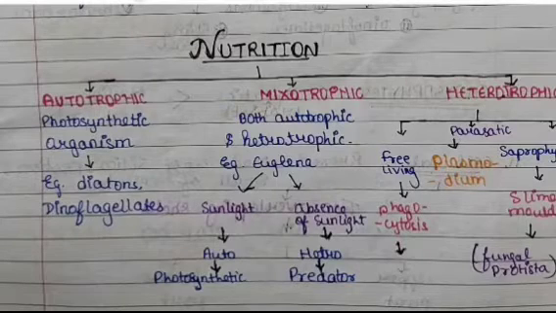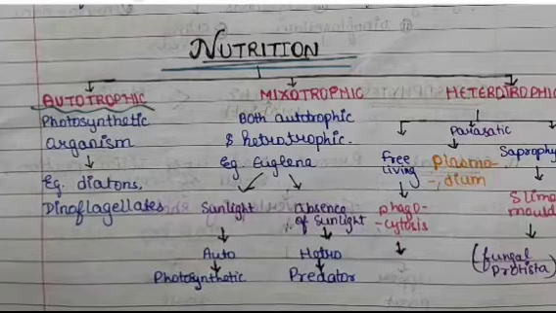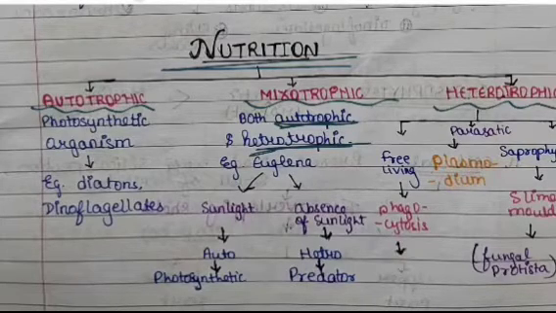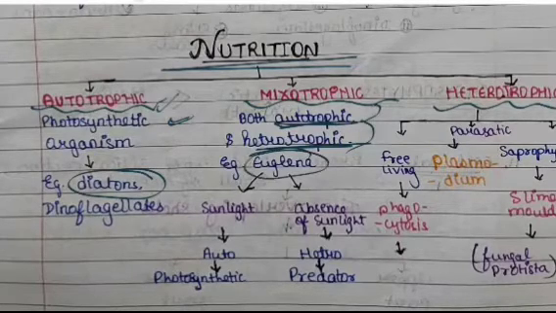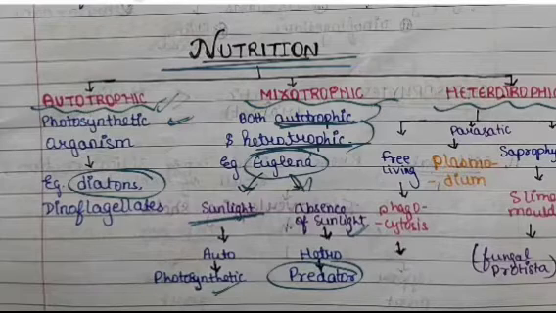Now let's talk about the next topic, that is nutrition. Nutrition in these organisms can be autotrophic, mixotrophic, which is both autotrophic and heterotrophic, and then heterotrophic mode of nutrition. In case of autotrophic, photosynthetic organisms are there such as diatoms and dinoflagellates. In case of mixotrophic, euglena is there, which performs photosynthesis in the presence of sunlight, and if sunlight is absent then it acts as a predator.